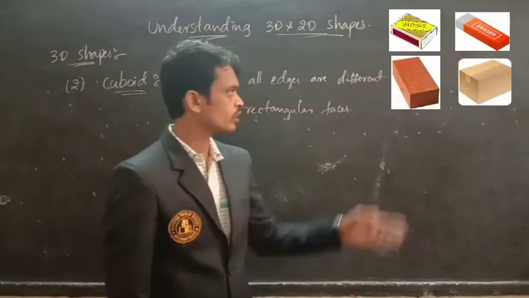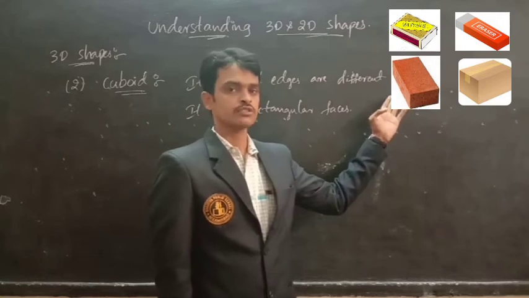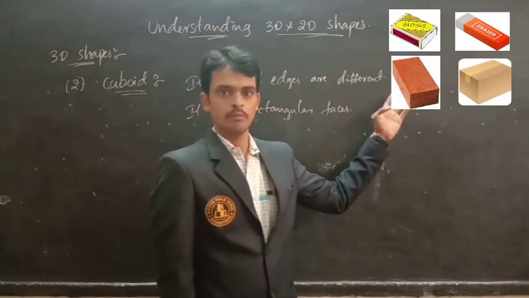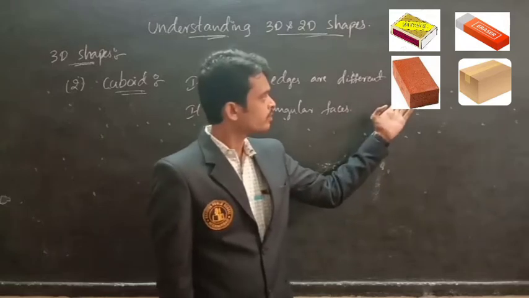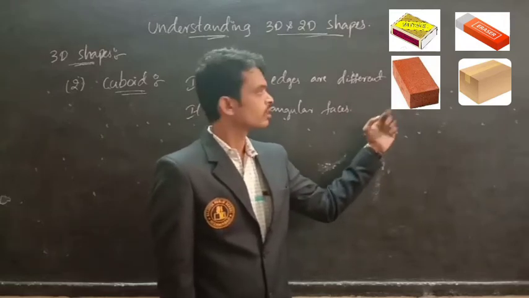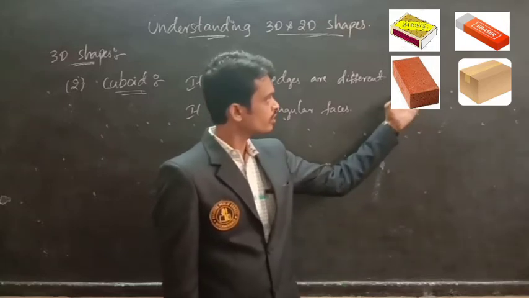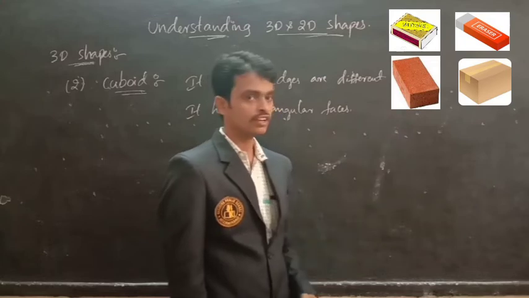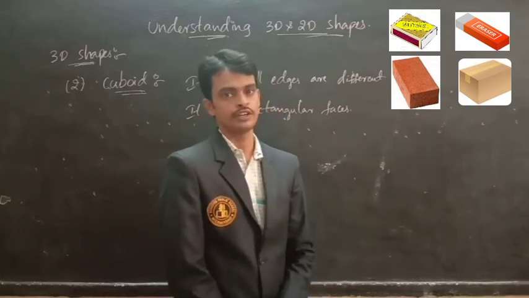Before that, look at the picture. These are the examples of cuboid: matchbox, eraser, brick, and packing box. Look at them. All the faces are rectangular faces. So these are all examples of cuboid.